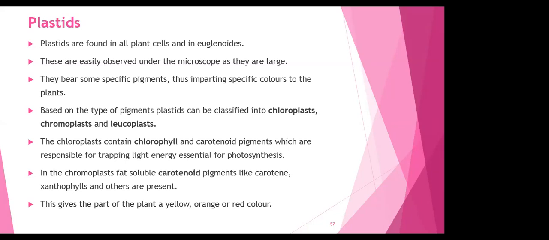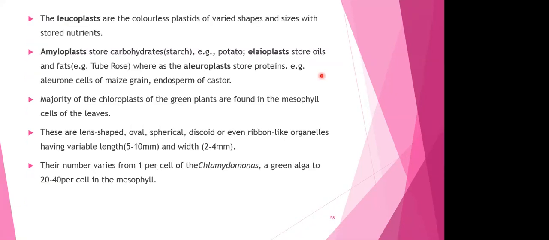Chromo का मतलब क्या होता है बेटा? What do you mean by chromo? Color. Okay. So the plastid which is going to contain a specific type of pigment that gives red color, yellow color or orange color. है ना? The leuco का मतलब है colorless. So the leucoplasts are the colorless plastids of various shapes and sizes with stored nutrients.